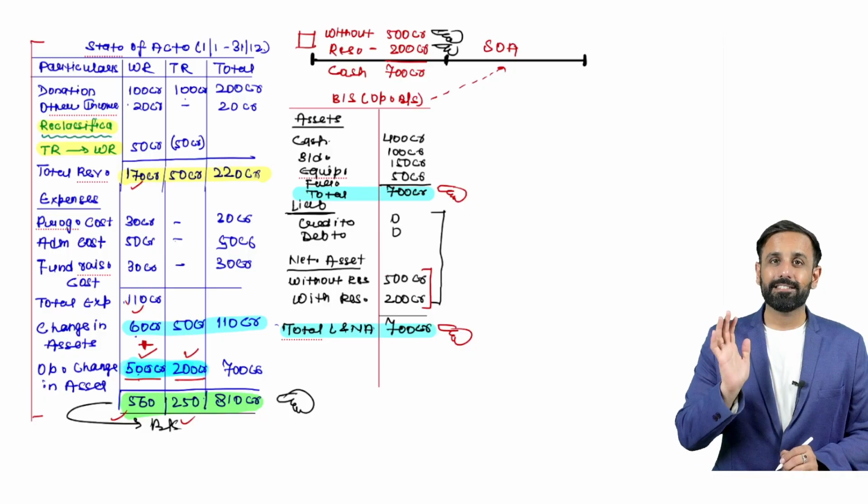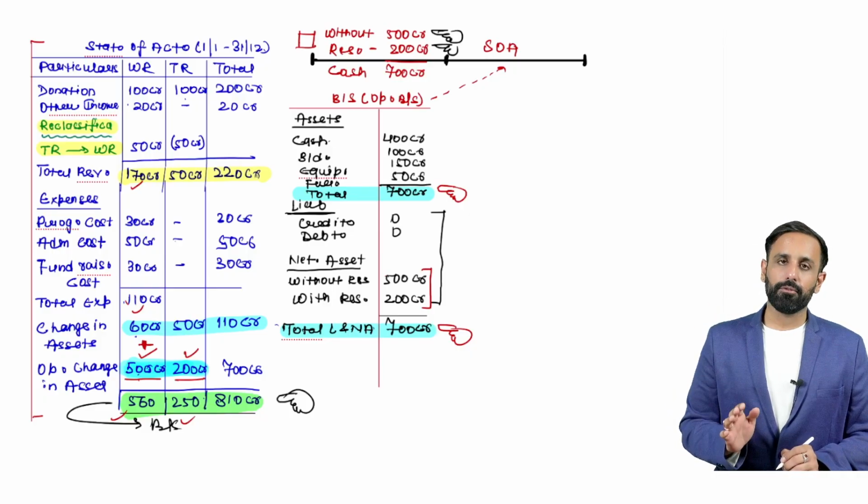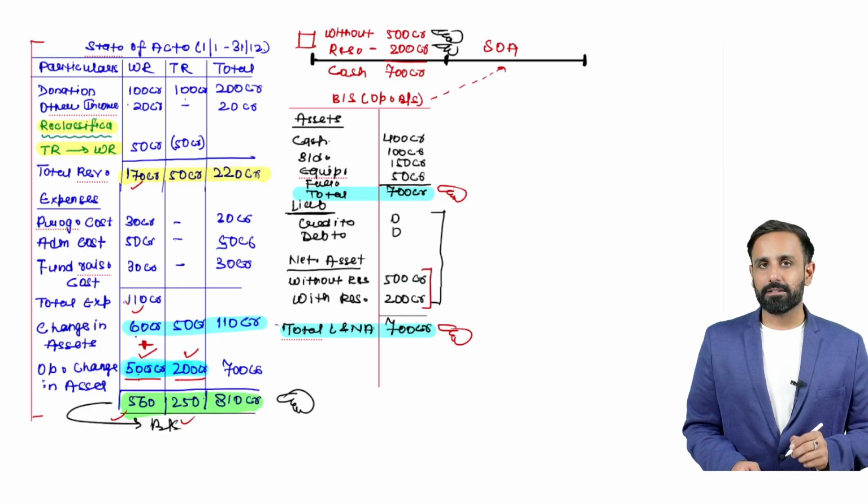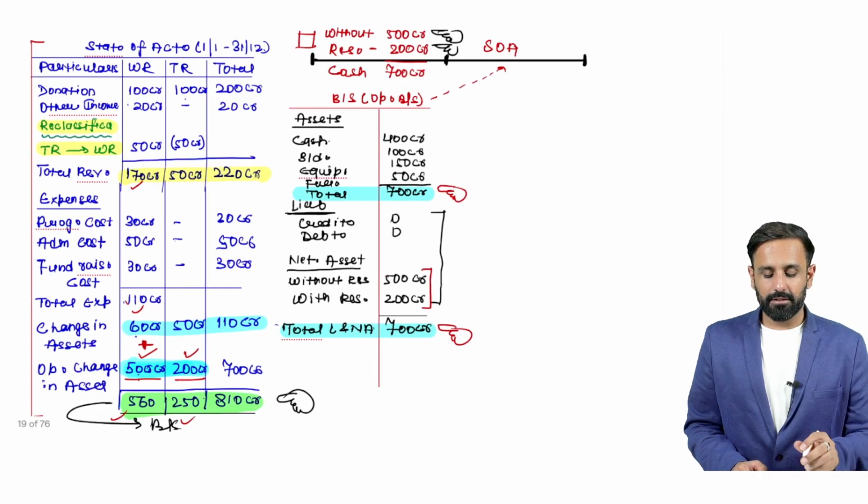It is very easy, right? You do not have to worry. If you listen to me very carefully, you will be able to understand each and everything. So this is the opening balance sheet, right? And here, this is the next year financial statement information we are providing.